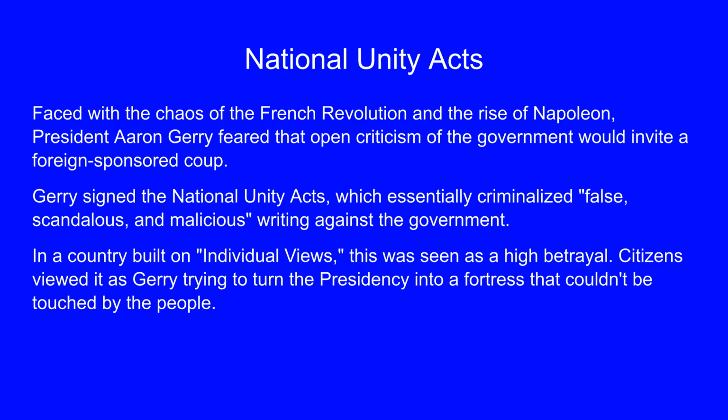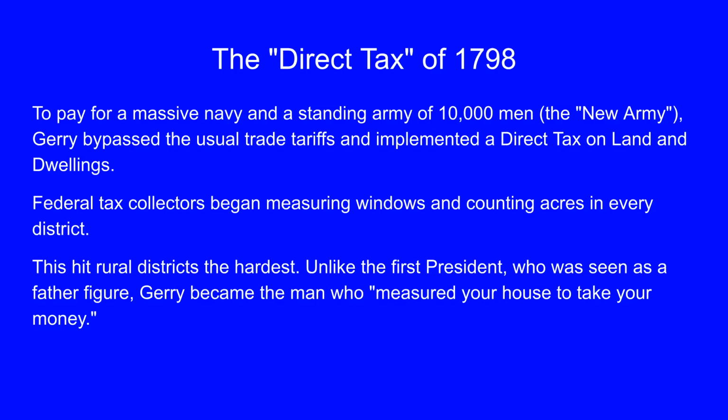These acts criminalized criticism of the government, which citizens viewed as a high betrayal of individual views. To fund a massive navy and the new army, Jerry implemented the direct tax of 1798 on land and dwellings. Federal tax collectors began measuring properties, hitting rural districts hardest. Jerry became known as the man who, quote, measured your house to take your money.